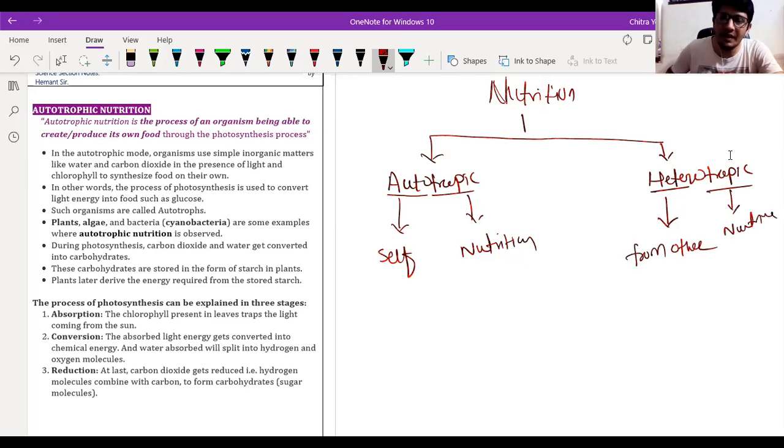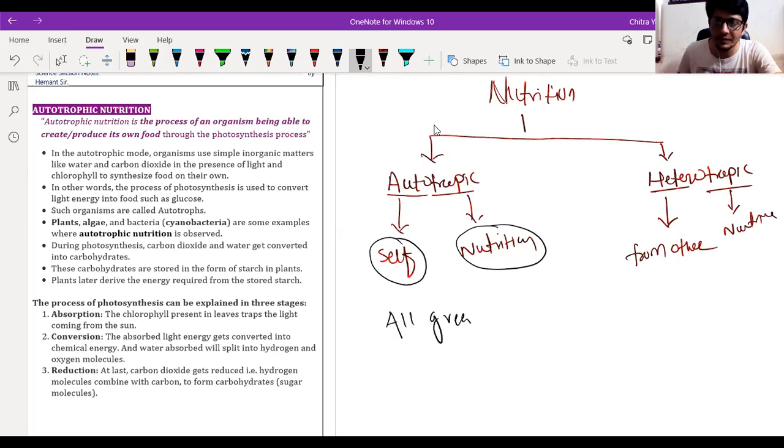Okay, so if we define autotrophic and heterotrophic nutrition, we can say those organisms that synthesize their own food by themselves only, which means they do not depend on others. Like all green plants perform the photosynthesis reaction, and they use carbon dioxide and water and convert it into food, and along with it oxygen is also released.